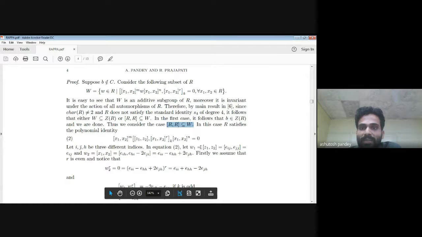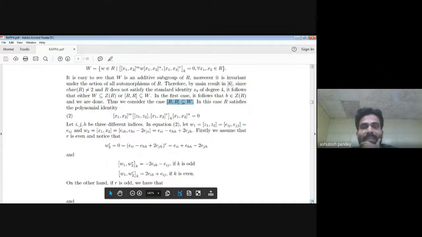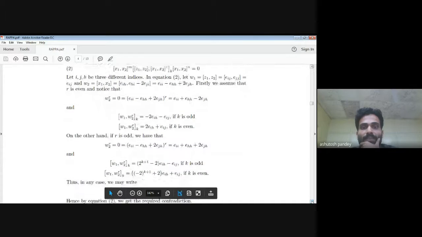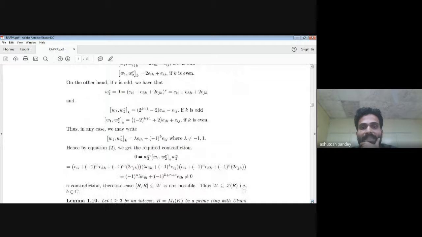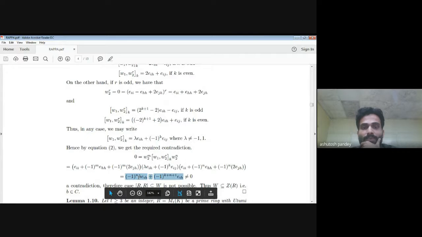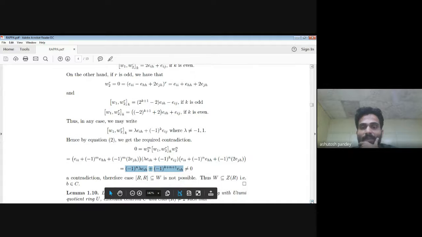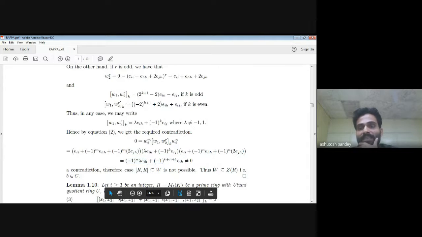Now denote W1 by the commutator [Z1, Z2] and W2 by the commutator [X1, X2]. So choose these values of W1 and W2: W1 as E_ij and W2 as E_ii minus E_hs plus 2E_jh. Using these simple calculations and putting these values in equation 2, ultimately we reach this expression. So this expression is non-zero. So non-zero is equal to a non-zero term. That is a contradiction, meaning the second case is not possible. The only possible case is W is contained in the center of R, meaning B is central.